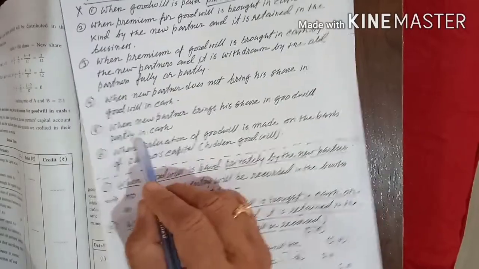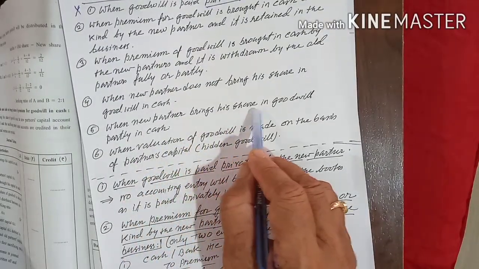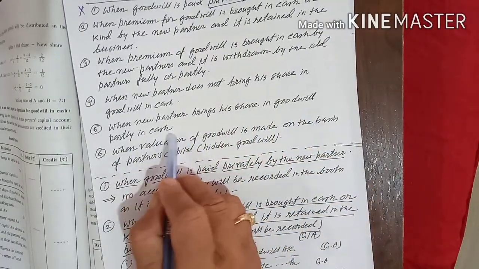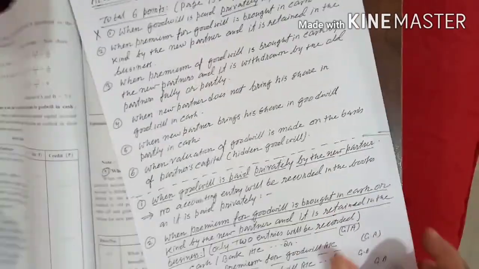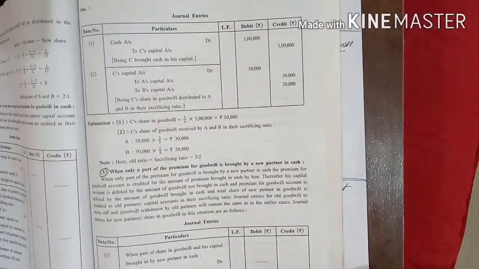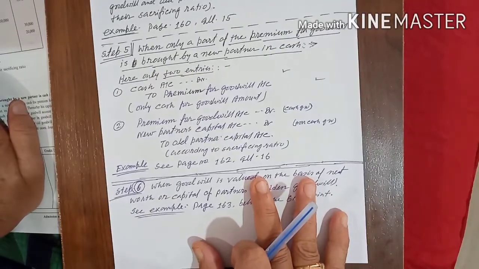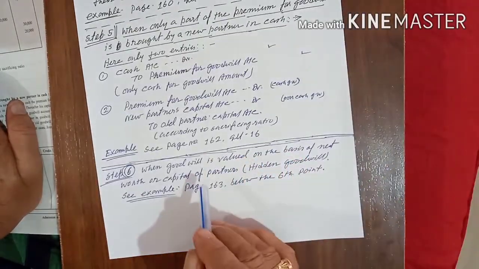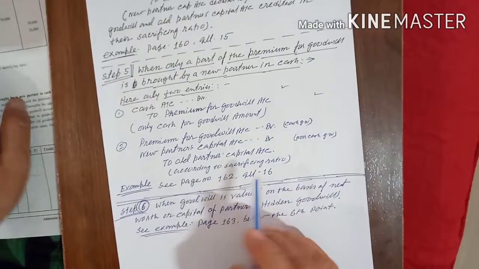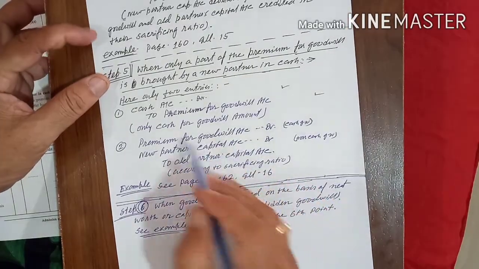It is given when the new partner brings his share in goodwill partly in cash. In case of that, what will we do? If it is cash, that entry you know. If it is not cash, that entry also you know. Now a combination of these two, it will be like this.